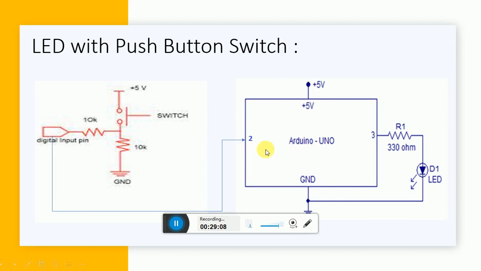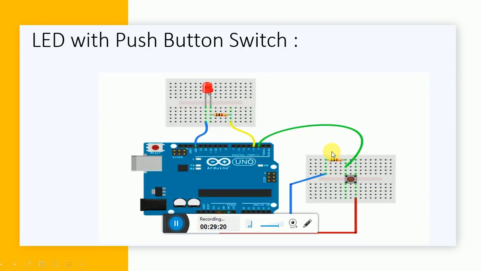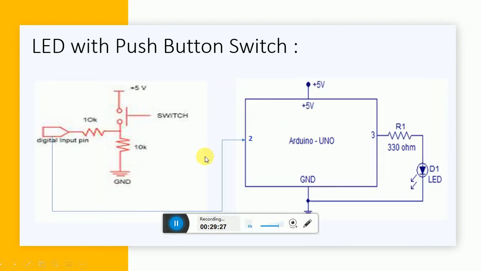So what is the change in this circuit? I have connected a switch, and my aim is that only when the switch is pressed, the LED should turn on. If the switch is not pressed, the LED should be off. So now we need to make the connection. Now you can see how the switch connection circuit is shown. In a similar way, the only thing is I have not used this 10K resistor, I have connected it directly. So I am using this resistor.